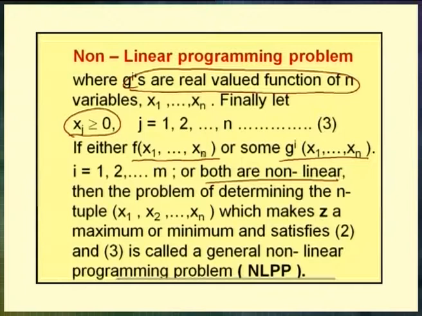So, in an NLPP the objective function or some set of constraints or both are nonlinear, and the problem of determining the n-tuple x1, x2, ..., xn which makes z either maximum or minimum and satisfies equations 2 and 3 is called a general nonlinear programming problem. So, a general nonlinear programming problem has an objective function with a set of constraints and non-negative restrictions in which either the objective function or some set of constraints or both should be nonlinear.